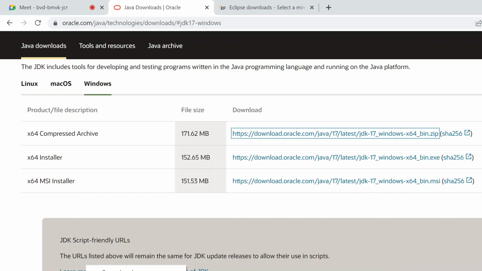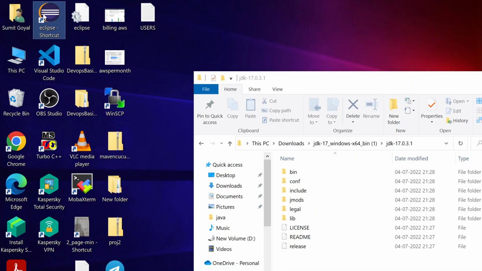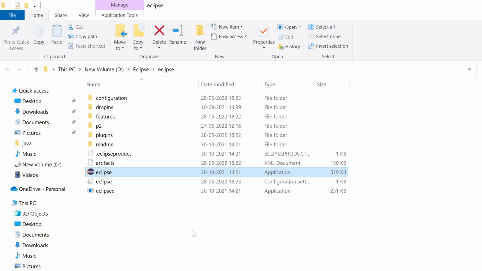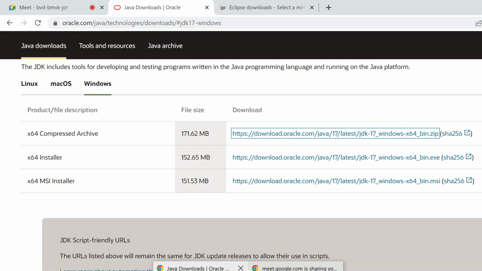So guys, this is taking much time. I am already having the setup in my machine, so I will show you how this setup will look. This is the Eclipse I am already having. Let me say open file location. This is the location where my Eclipse is present. As of now, I am not downloading it because it is taking much time.